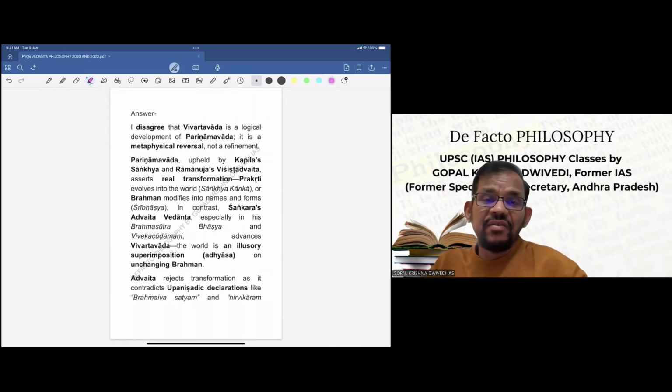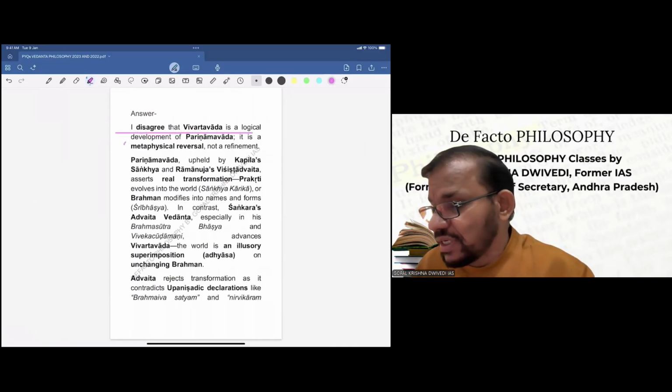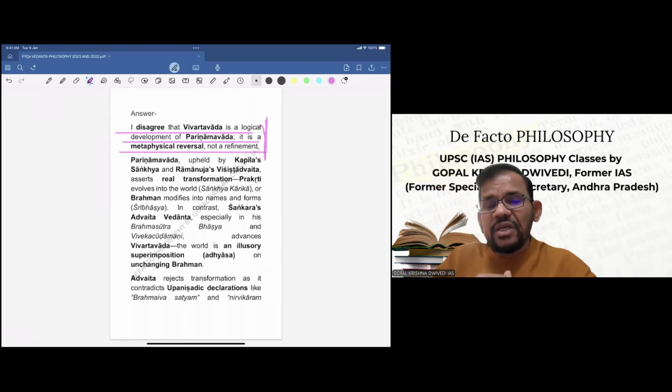It is a metaphysical reversal, not a refinement. So this is clearly the first answer. Now, subsequent paragraphs will elaborate this and give reasons for this. So now let us see how.